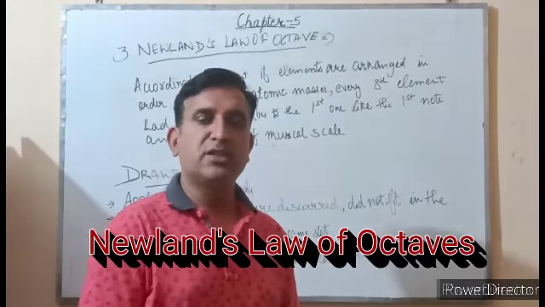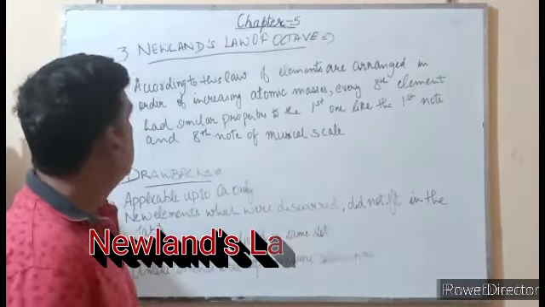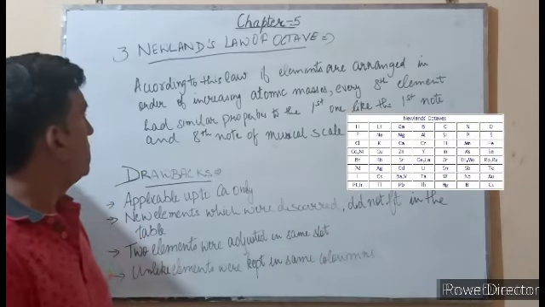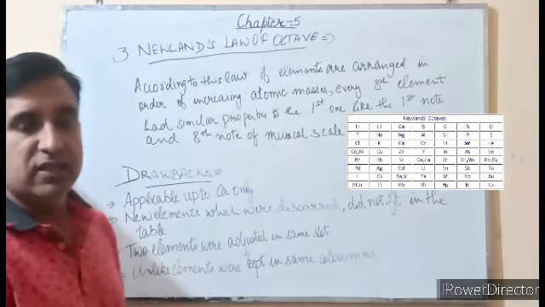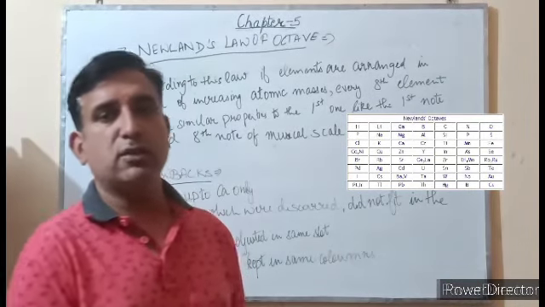After Döbereiner, the next attempt was made by Newland. Newland's attempt was named Newland's law of octaves. Newland arranged the elements on the basis of their increasing atomic mass.